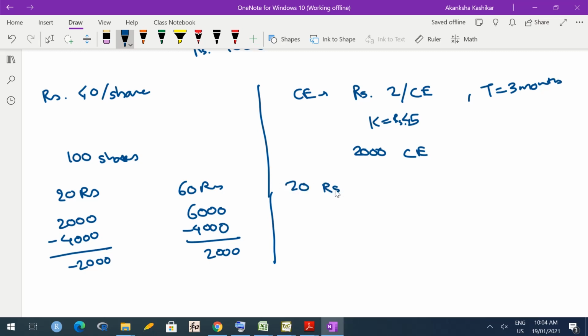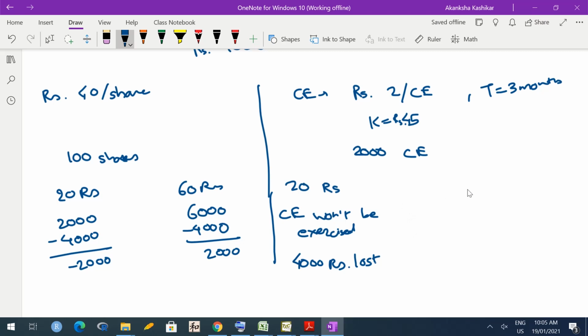If they go down to, again let us assume the same number, 20 rupees, then the call option won't be exercised, because if you are getting shares at 20 rupees in the market, you won't be paying 45 rupees. Call options won't be exercised means your entire 4,000 rupees is lost, because call options are now expired and there is no use. So your entire investment is gone.